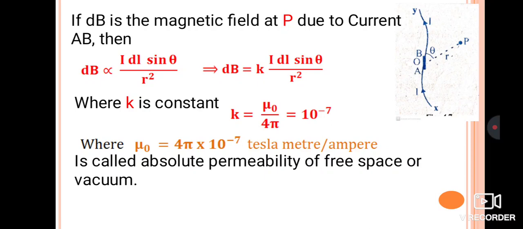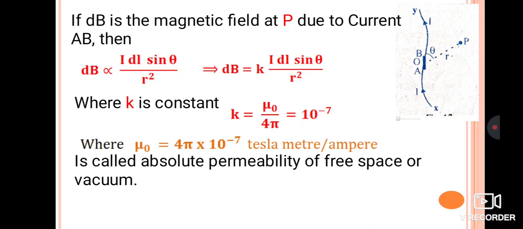Already in the first chapter you have studied epsilon naught. Epsilon naught is the absolute permittivity, but in this case we are going to discuss mu naught, which is called the absolute permeability of free space, or vacuum. Permeability means the capacity of a substance or a medium to acquire magnetization in the presence of a magnetic field.